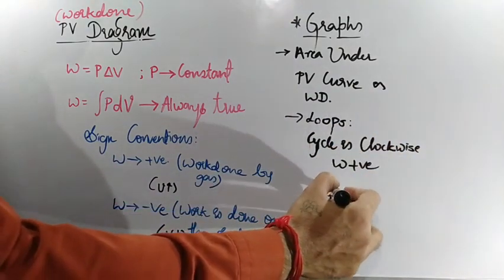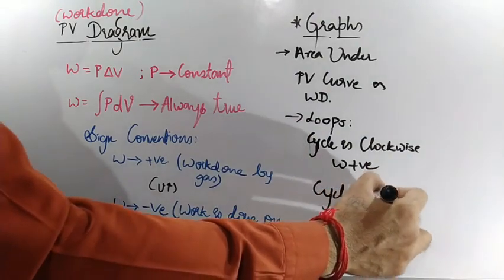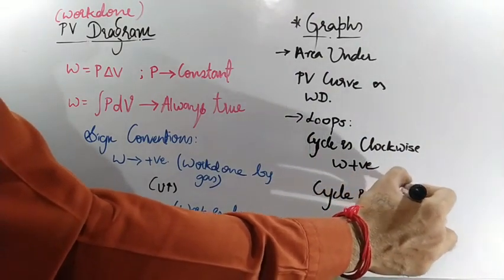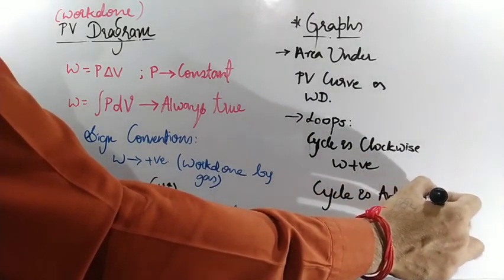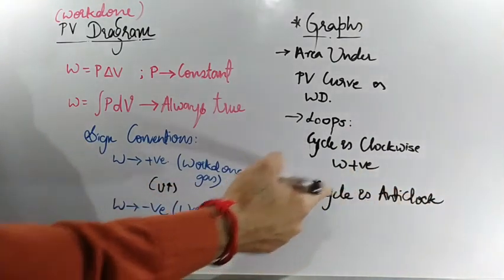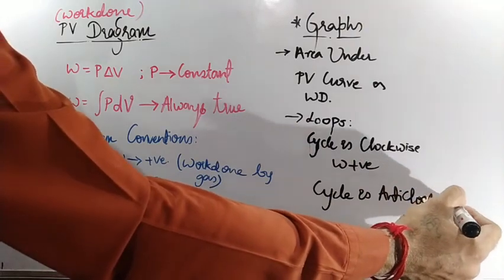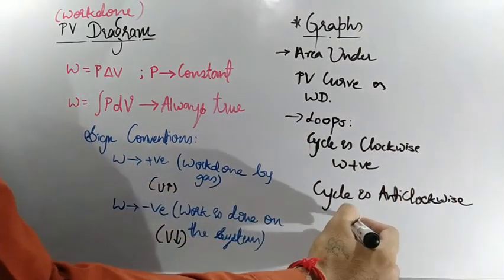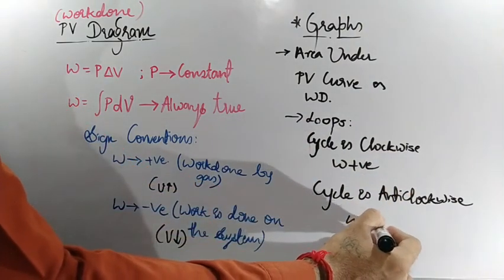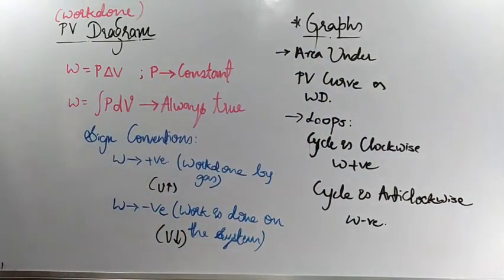If the cycle is anti-clockwise, then the work done value will be negative. Clear? These many things you should understand, remember, and practice more.